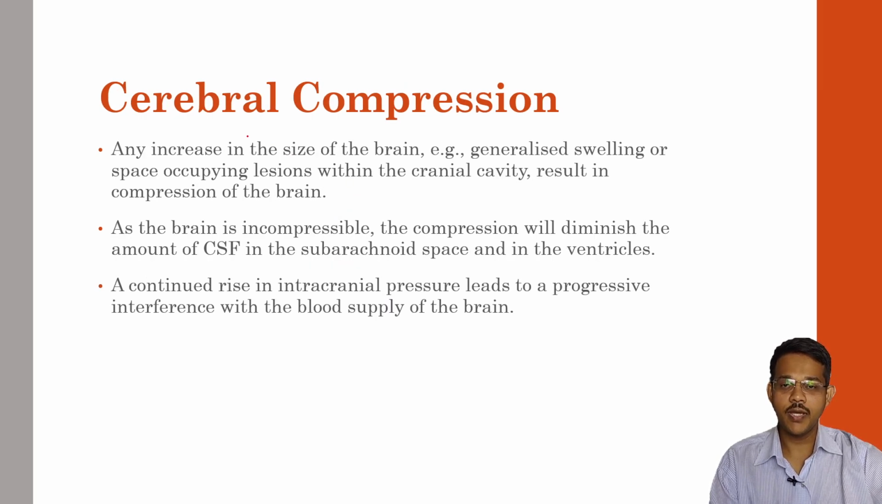Next is cerebral compression. Cerebral compression occurs when there is any increase in the size of the brain, for example generalized swelling, or space occupying lesions within the cranial cavity, which result in compression of the brain. Any space occupying lesion like a subdural hemorrhage or a local tumor may be present. Those all lead to cerebral compression. As the brain is incompressible, the compression will diminish the amount of CSF in the subarachnoid space and in the ventricles. Continuous rise in the intracranial pressure leads to progressive interference with the blood supply of the brain, leading to brain damage.